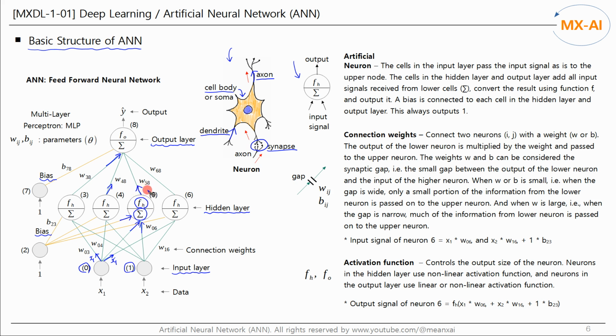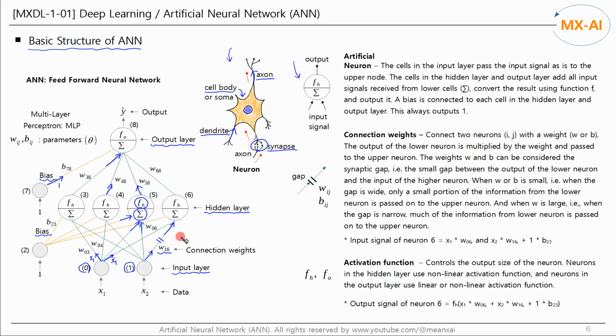A bias cell is connected to each cell in the hidden layer and output layer. This always outputs 1. Each node is connected to each other by weights. The output of the lower neuron is multiplied by the weight and passed to the upper neuron. The weights W and B can be considered the synaptic gap, i.e. the small gap between the output of the lower neuron and the input of the upper neuron.